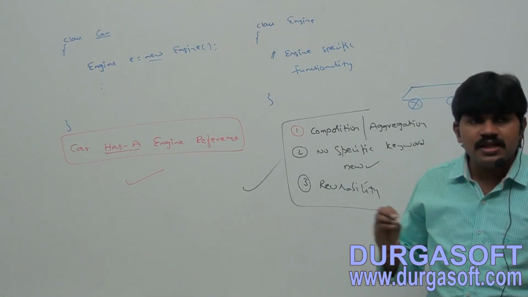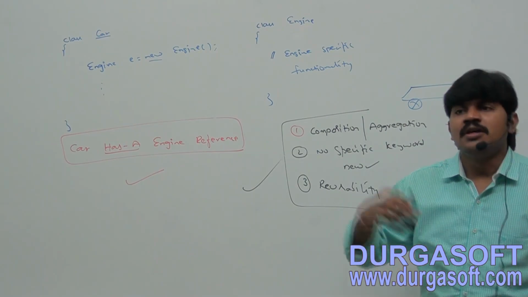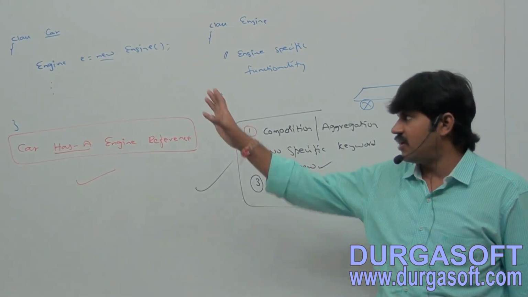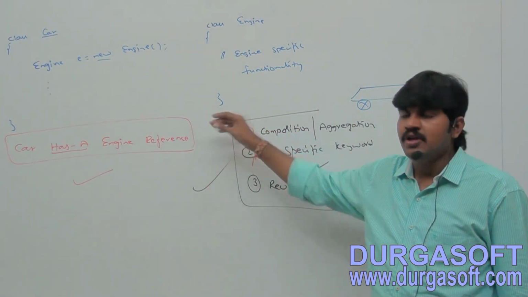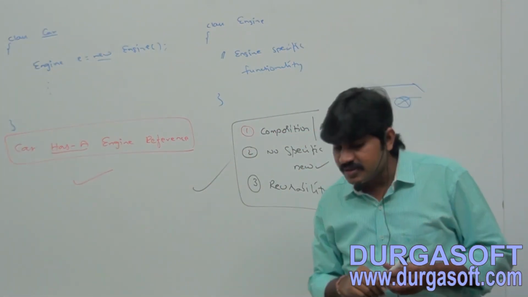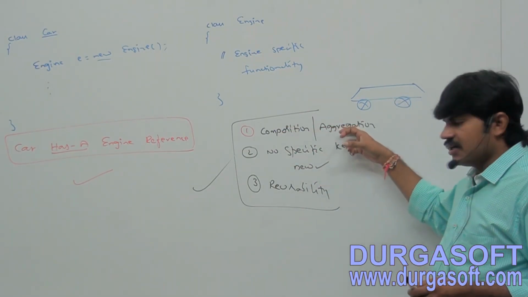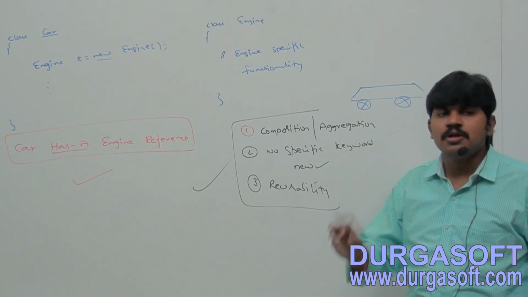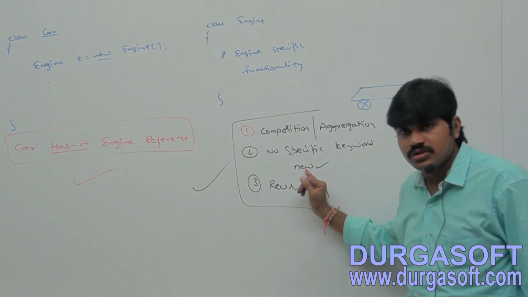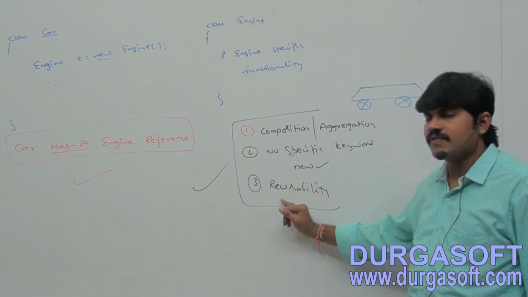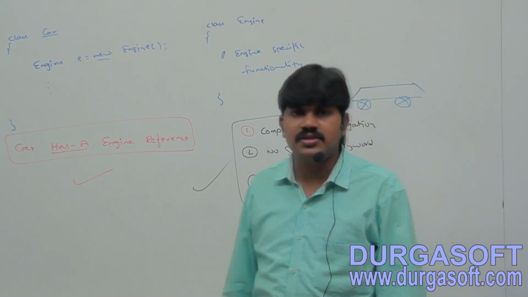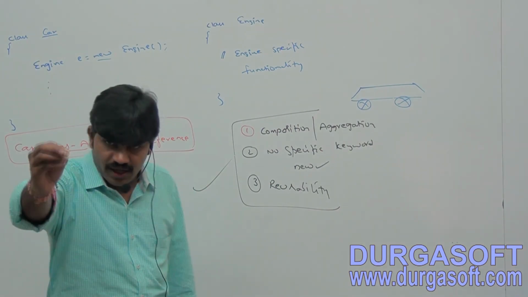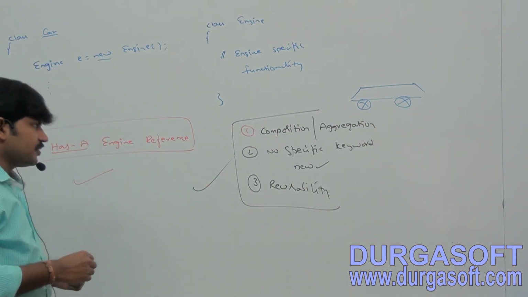So the most commonly used relation, when compared with is-a, is has-a only. Now I hope the terminology is clear for you. Has-a relationship is also known as composition or aggregation. Next, by using which keyword can we implement has-a? No specific keyword, but most of the time we are going to use the new operator. And the biggest advantage of has-a relationship is code reusability. Clear for all of you, right?